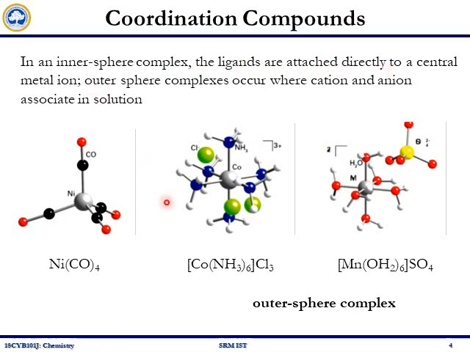In this example, the 6 ammonia are directly attached to the cobalt, so this is called the inner sphere. In the outer sphere complex, you have cation and anion associated in solution. Here the chloride anion and this complex cation form the outer sphere complex.